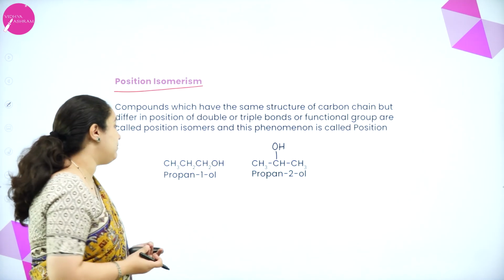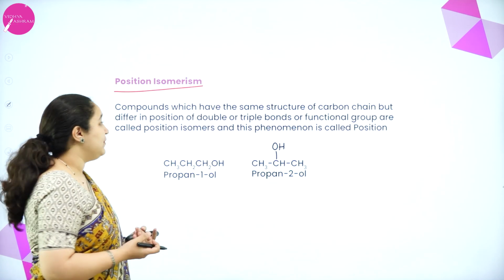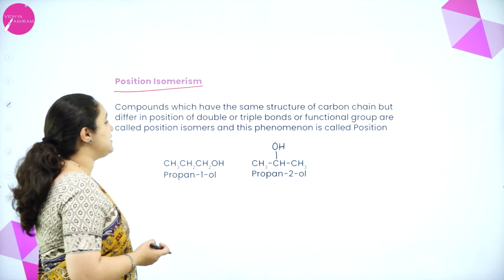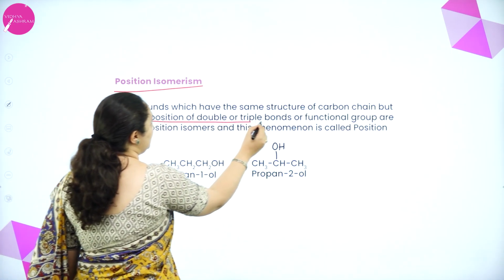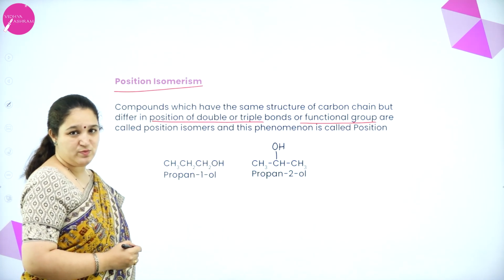Position of what? It can be a functional group or it can be a carbon-carbon double bond, or a triple bond, anything, but the position is different. So compounds which have the same structure of carbon chain but differ in the position of the double or triple bond or the functional group are called position isomerism.